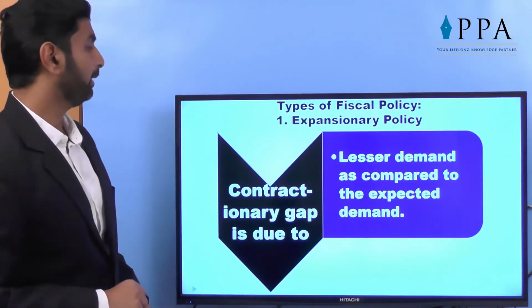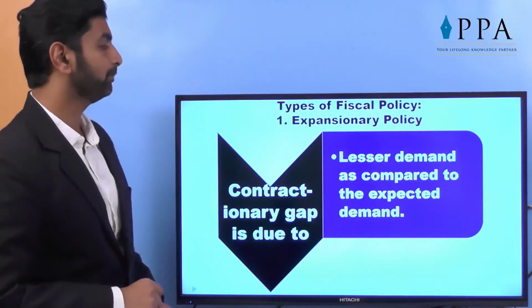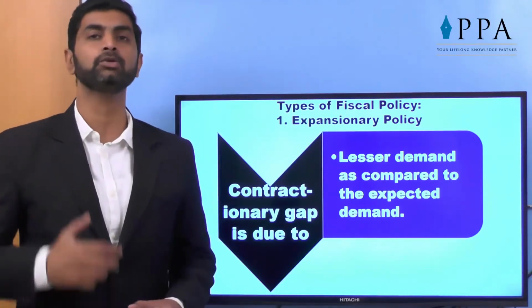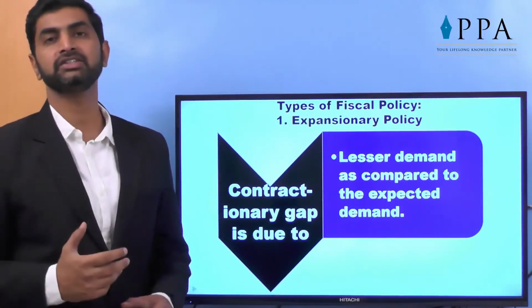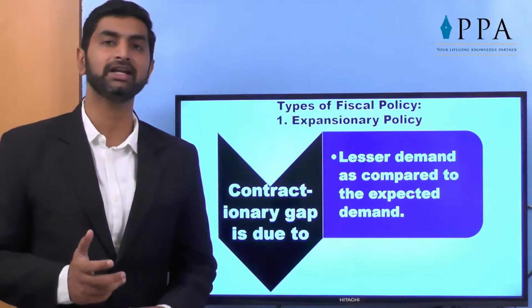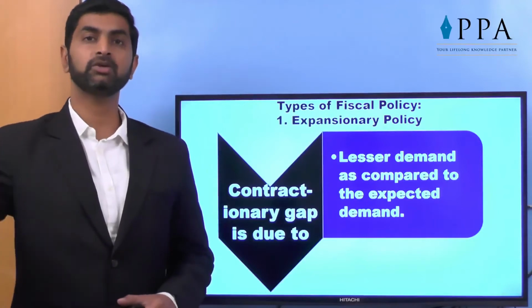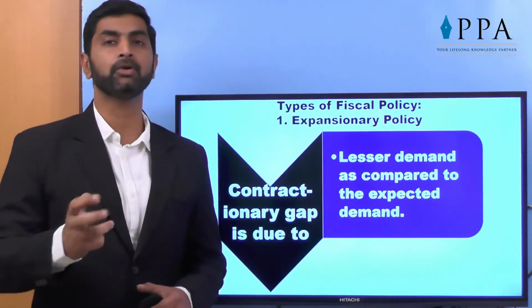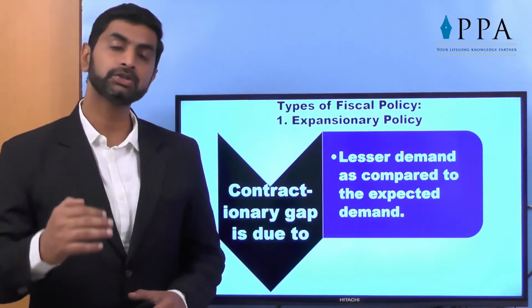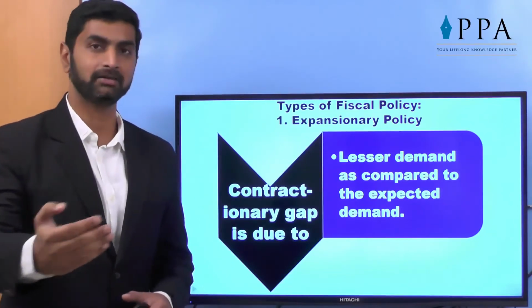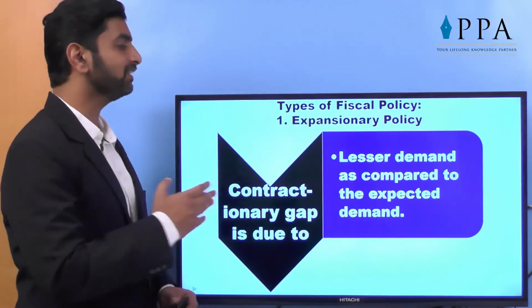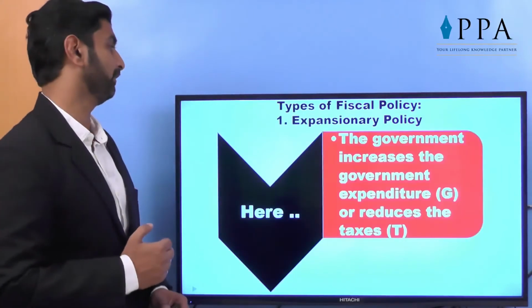In contractionary gap, it is due to lesser demand as compared to expected demand. Why does it happen? When my company has the capacity to manufacture, let's say 10,000 tons per annum and I am manufacturing only 8,000, why am I not motivated? Because there is no demand in the market. So the main important point the government should do is take steps to increase the demand. That is what we are going to learn in expansionary policy. So demand is lesser than the expected demand.